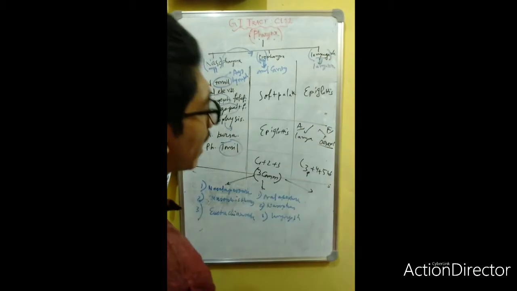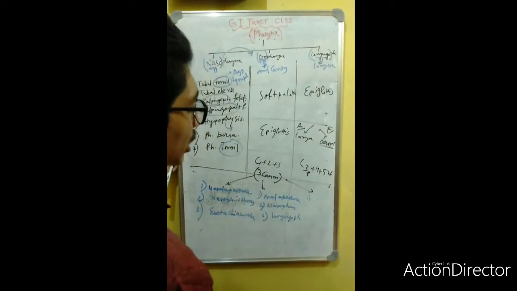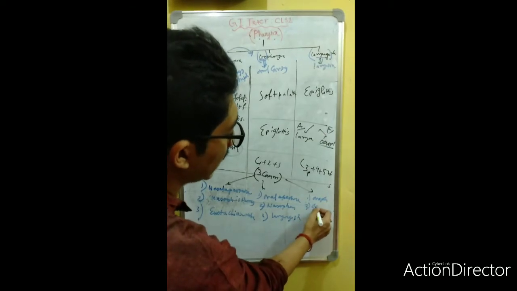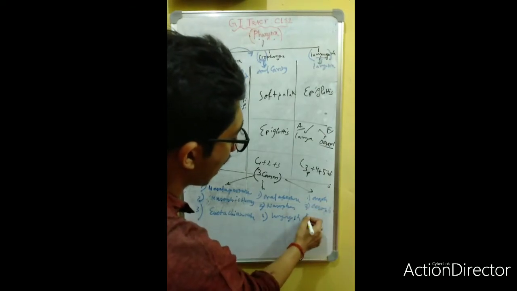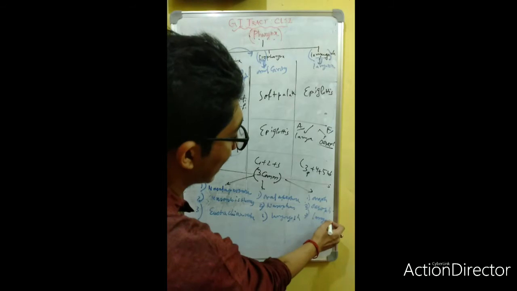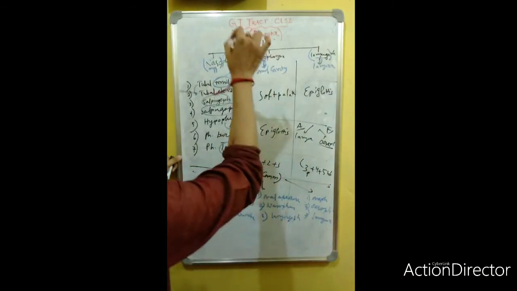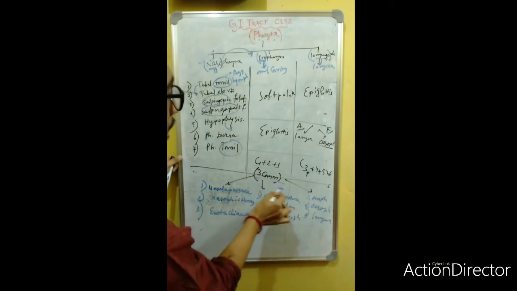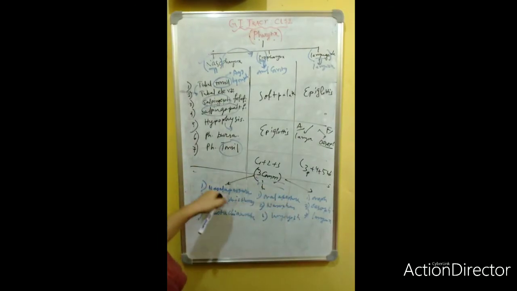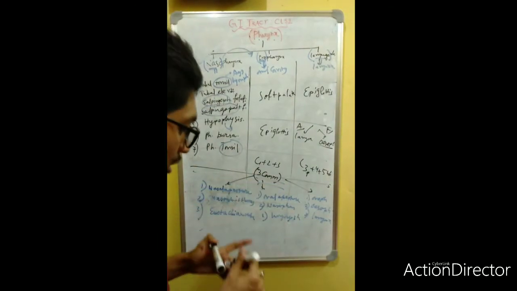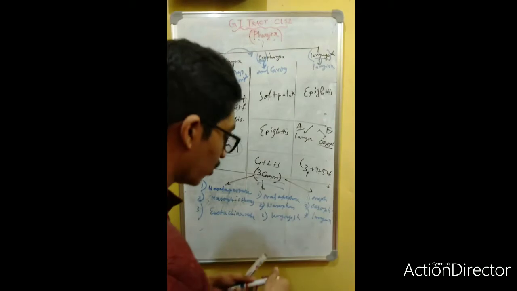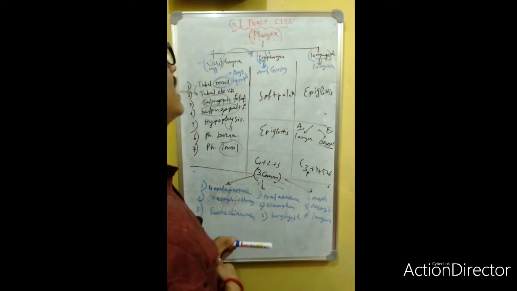The laryngopharynx again has three communications: continuous with the oropharynx, the esophagus, and the larynx. Total 9 communications are present in the pharynx. This is very important.